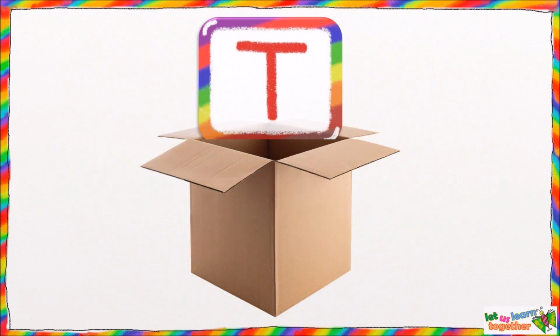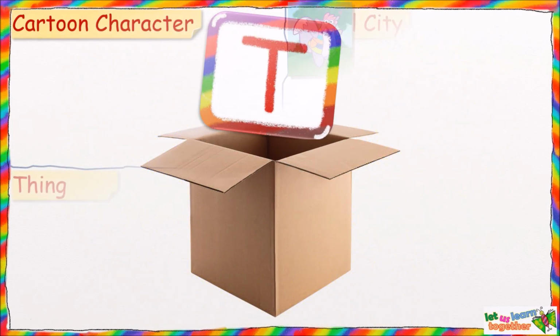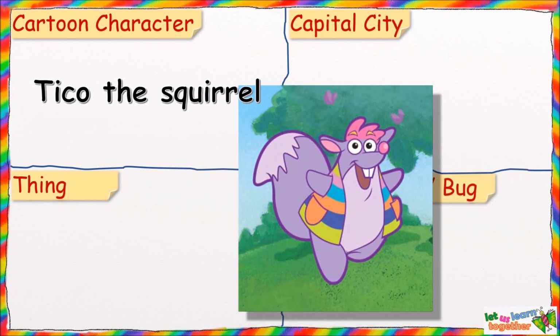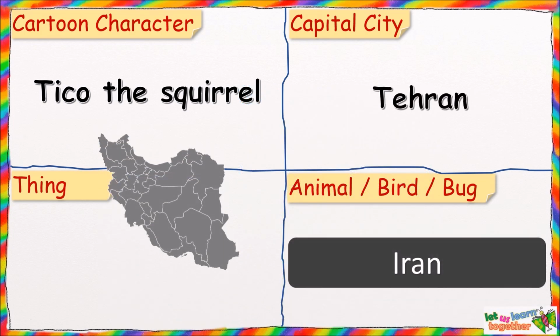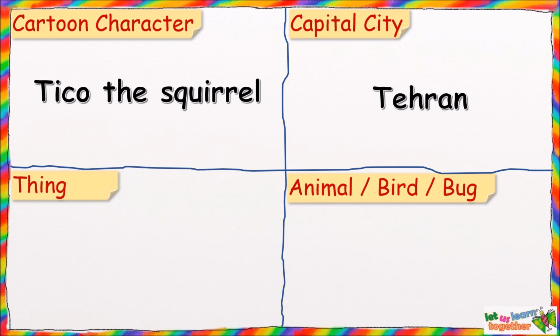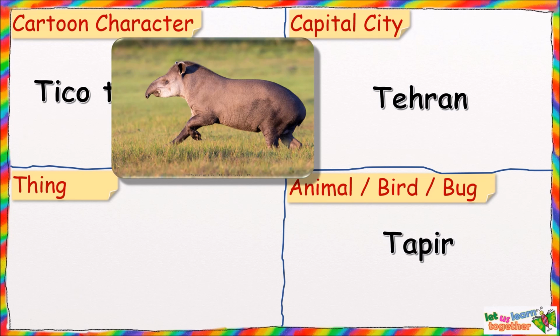Come on, let's check which letter we get from the box. It's the letter T. I choose T for Tico the squirrel from Dora the Explorer series. Then T for Tehran, which is the capital of Iran. Then T for Tapir.